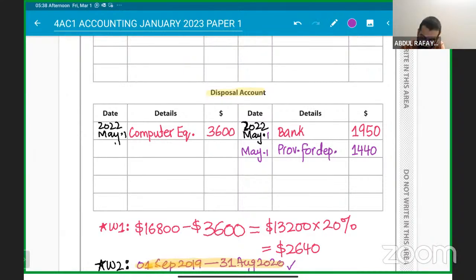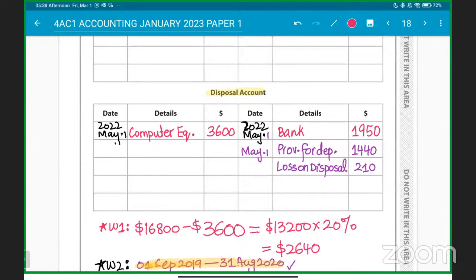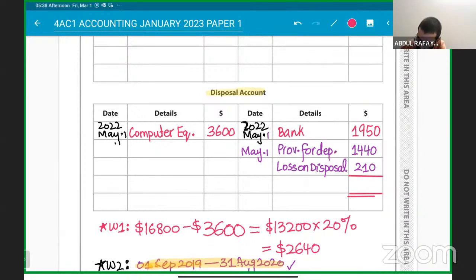We are making a loss on this of $210. That is loss on disposal of $210. This account will balance itself off because it's a temporary account. So it will be 3,600 and 3,600.